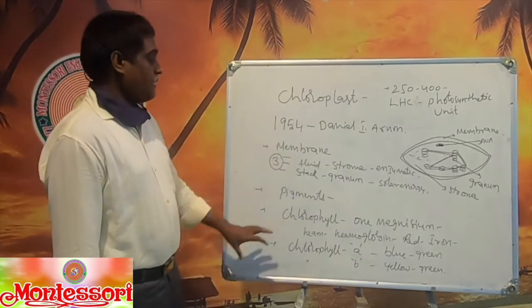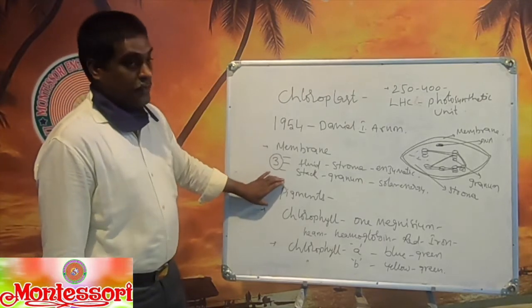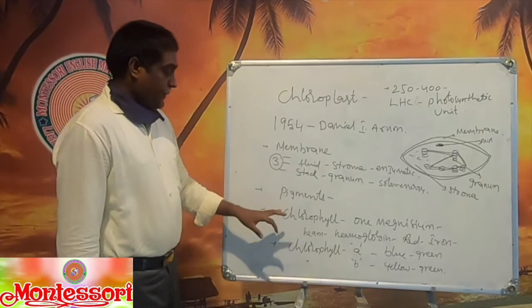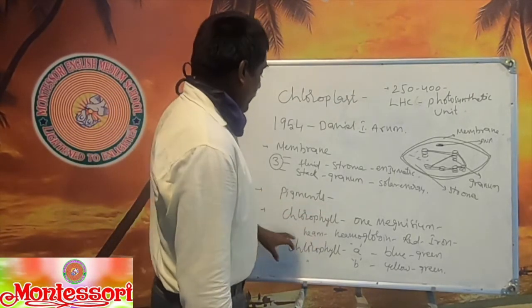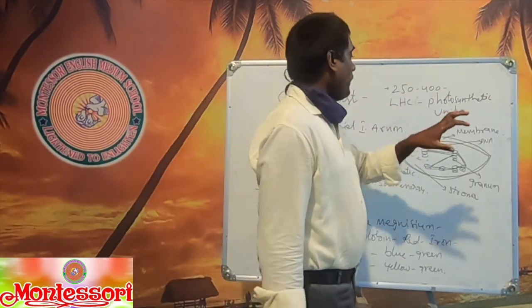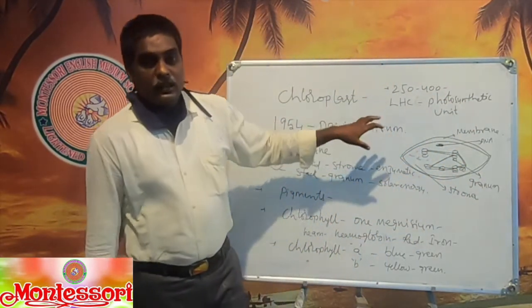When we observe the structure of the chloroplast, it is made up of three membranes, and it contains pigments. Of those pigments, chlorophyll is a type of pigment, and there are chlorophyll A and chlorophyll B. All these pigments, more than 250 to 400, unite and form a light harvesting center and photosynthetic unit.